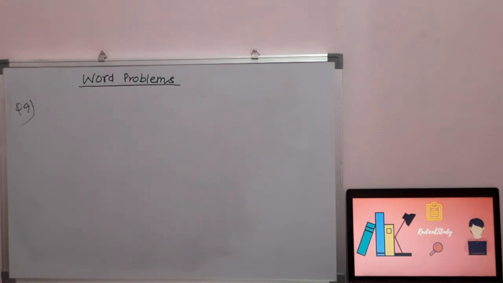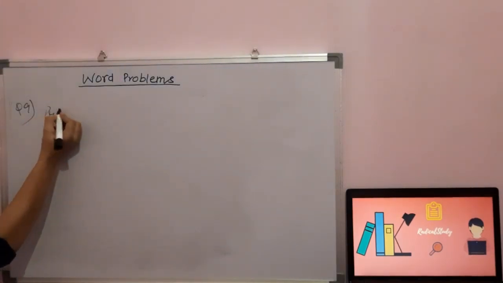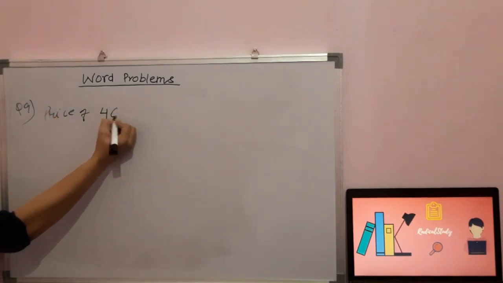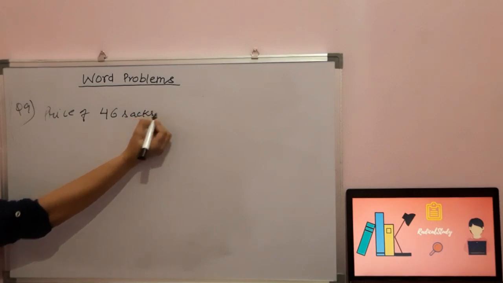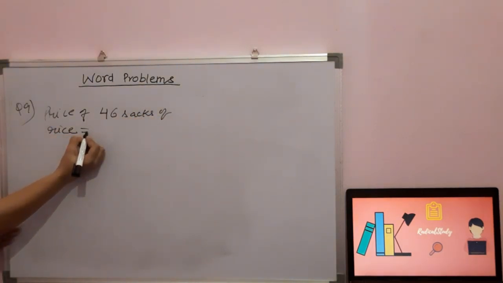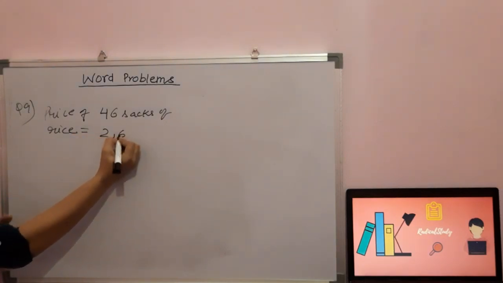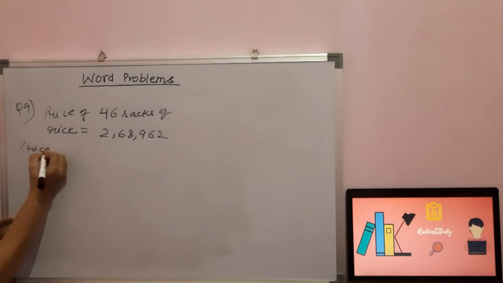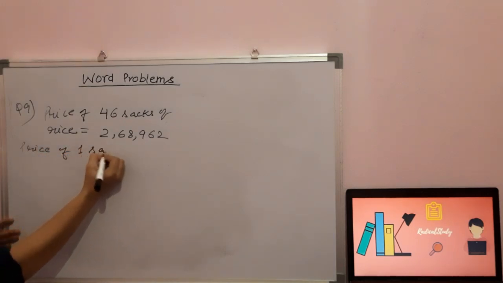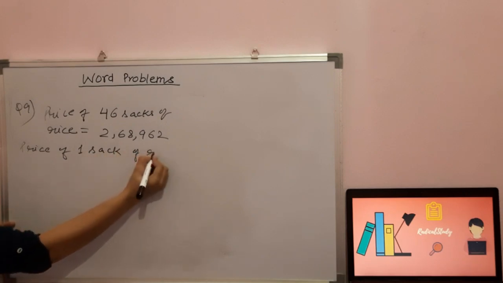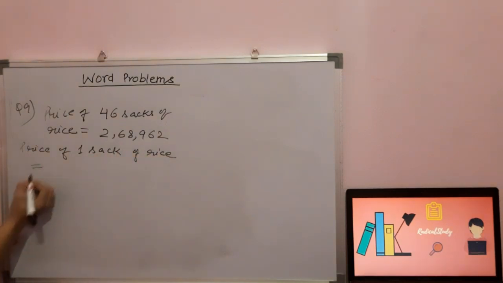So the first thing which we have to do is, first statement will be price of 14 sacks. Sorry, price of 46. Total 46 sacks, right? Price of 46 sacks of rice. What is the price of 46 sacks? It is 2,68,962. Now price of 1 sack. First you will find 1 sack of rice, then you will find out the 1 sack of jaggery.